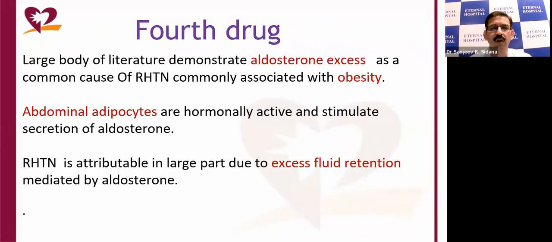The fourth drug. Now we know that a large body of literature demonstrates that aldosterone excess is common in patients with resistant hypertension, especially when associated with obesity. Abdominal adipocytes are hormonally active and stimulate the secretion of aldosterone. Resistant hypertension is attributable in large part to the excess fluid accumulation mediated by aldosterone.